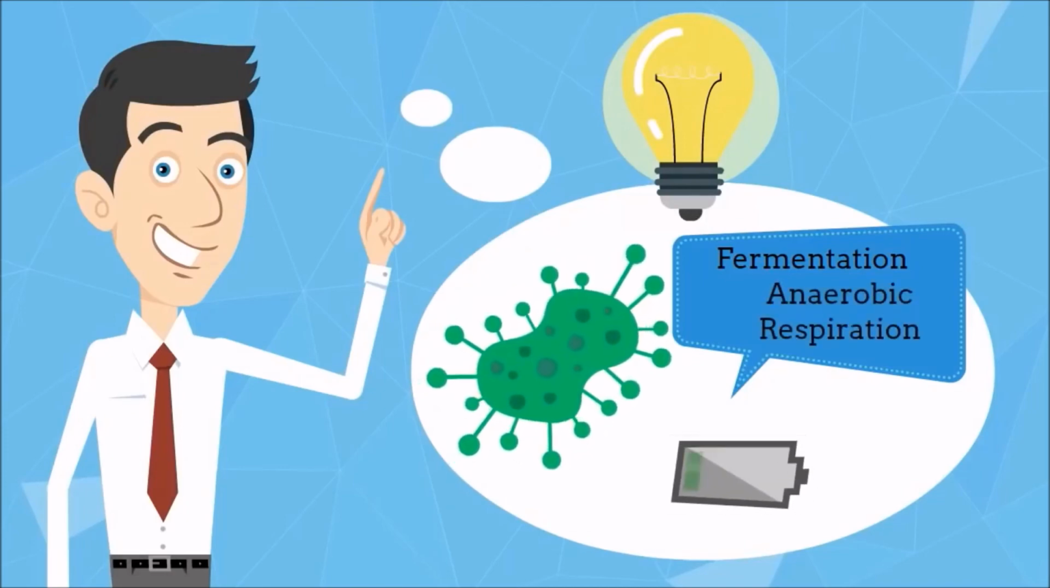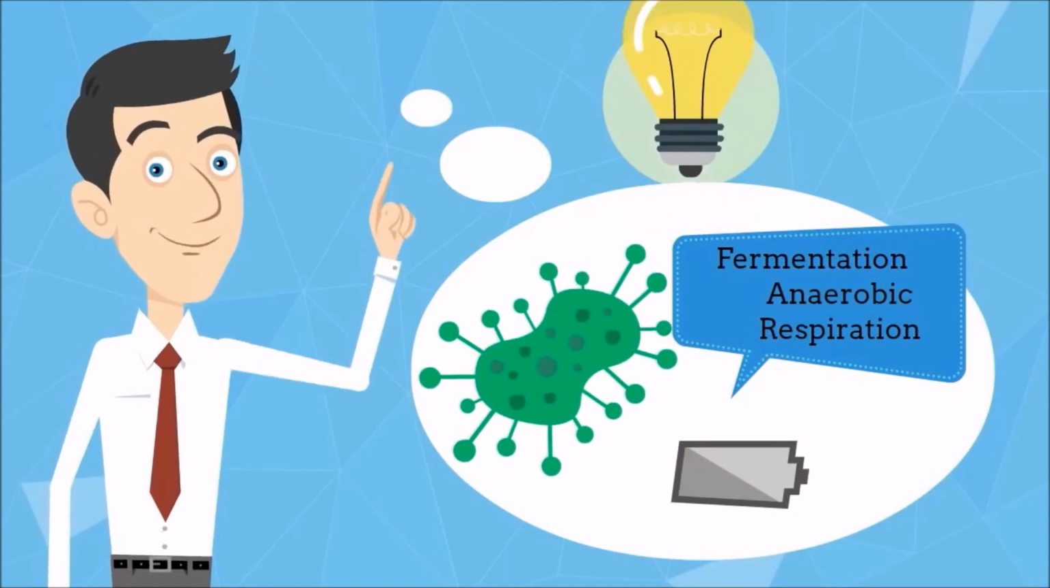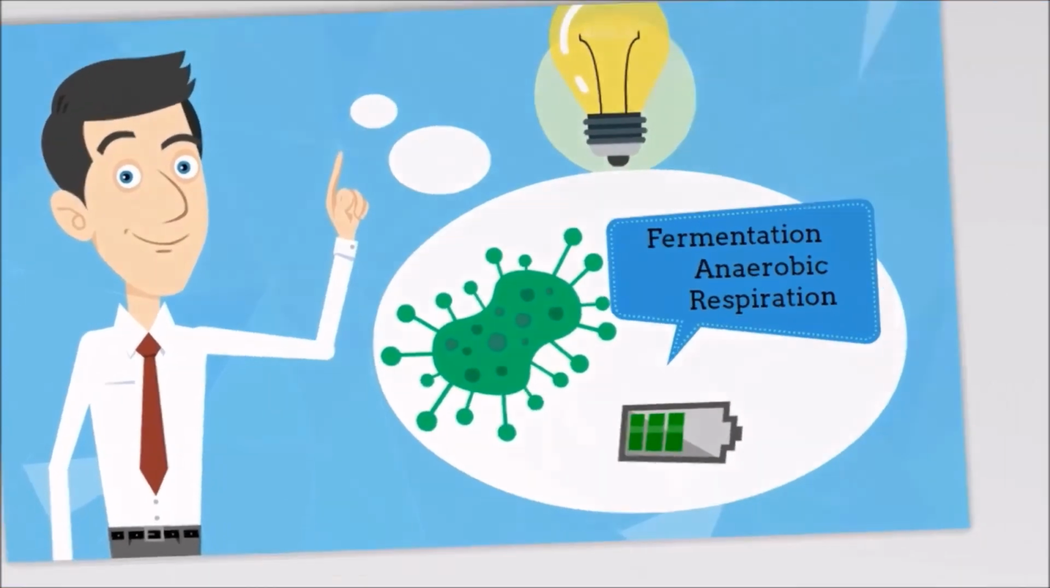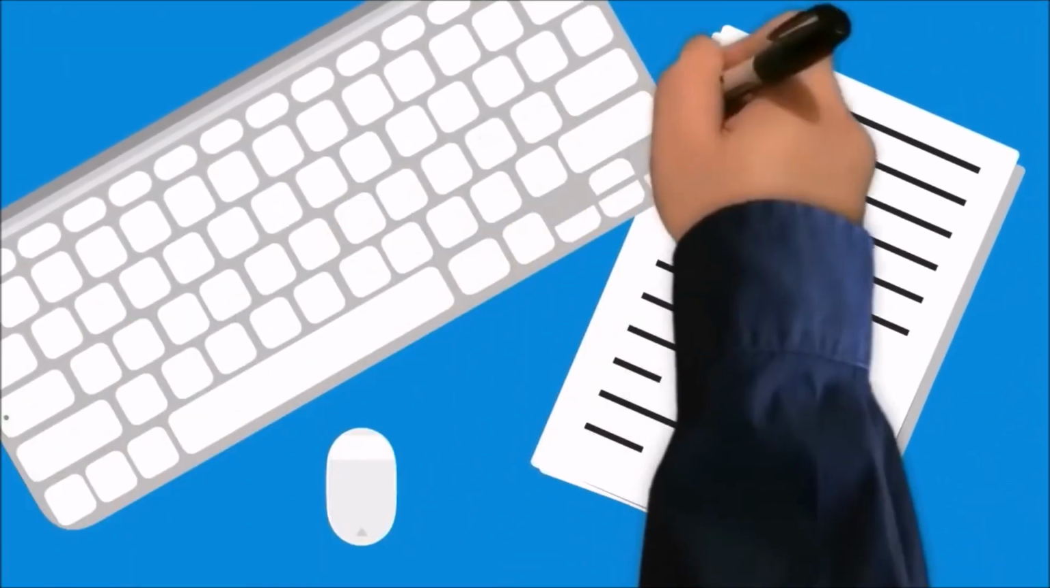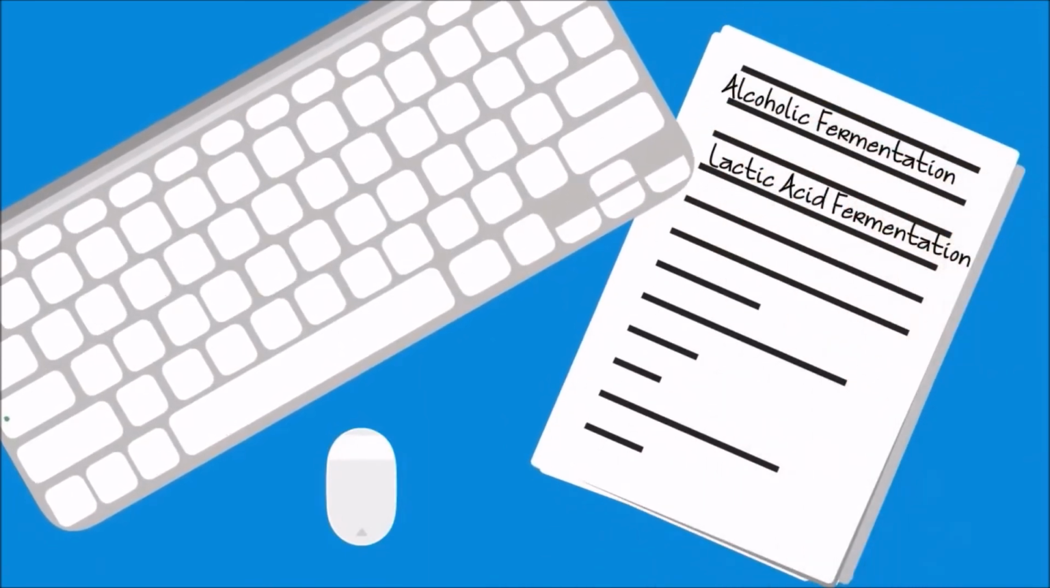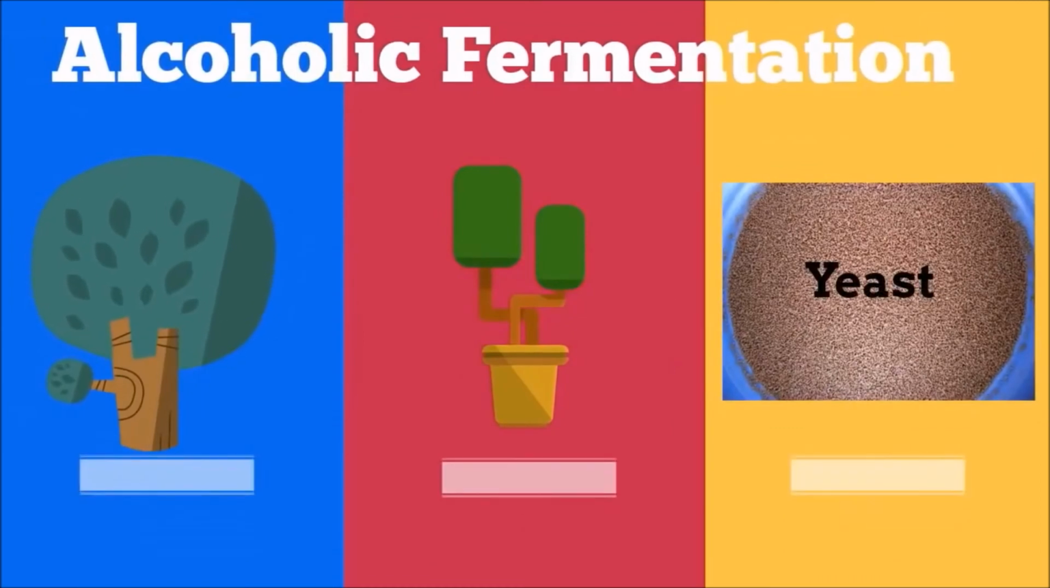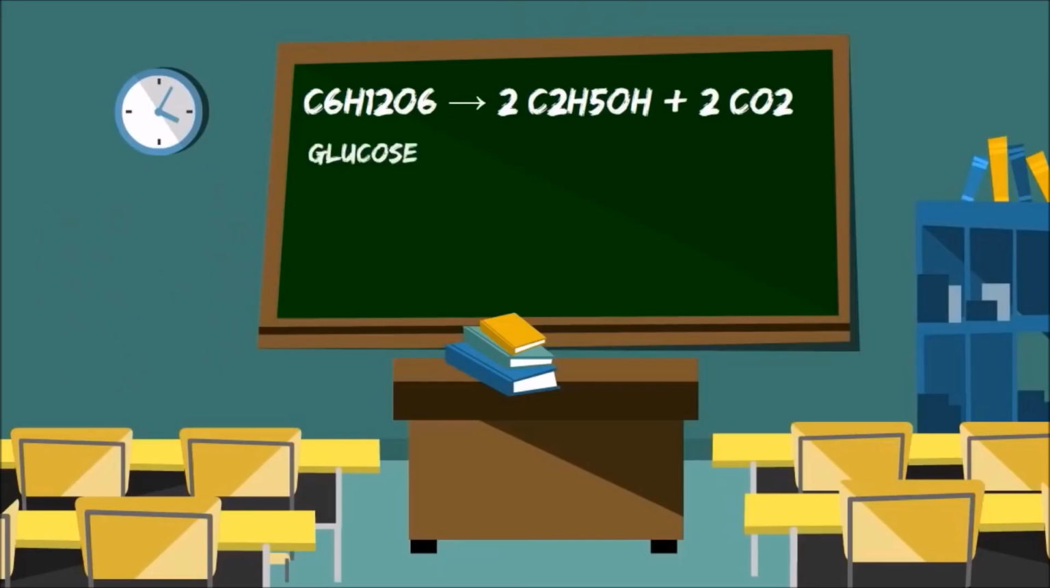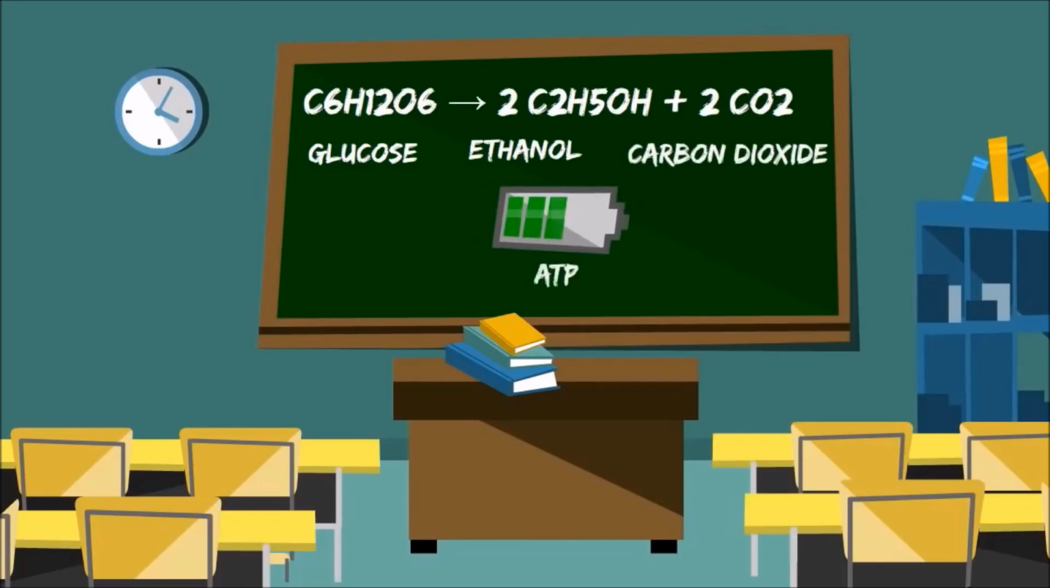It does produce energy, but it is less efficient than aerobic respiration that uses oxygen. There are 2 types of fermentation: alcoholic fermentation and lactic acid fermentation. The first type I'd like to talk about, alcoholic fermentation, occurs in plants and yeast whenever oxygen is not present. The cell takes glucose, technically pyruvic acid, and it is converted into ethanol, which is a type of alcohol, and then some carbon dioxide and energy.